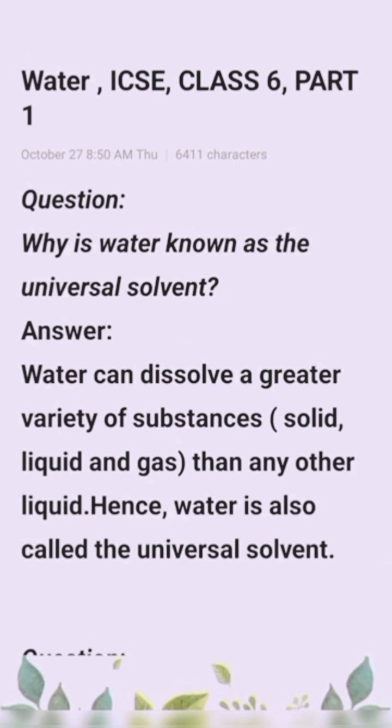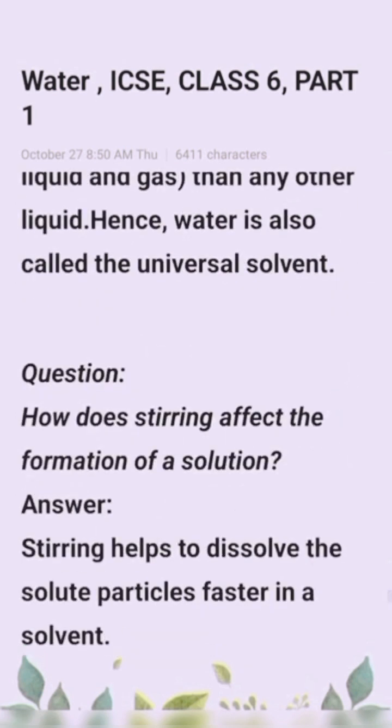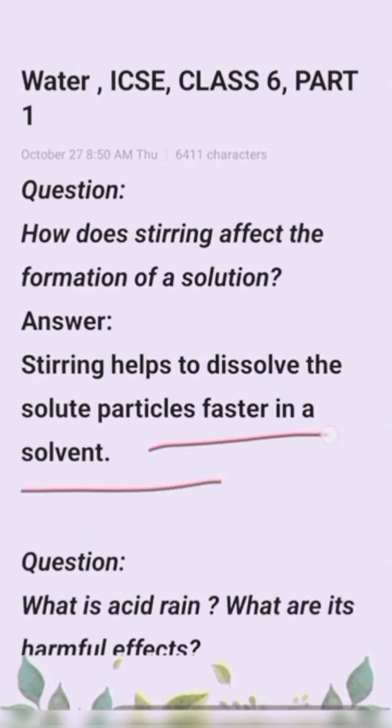Hence, water is also called the universal solvent, that is a very important solvent on the earth. Okay, next question: how does stirring affect the formation of solution? Stirring helps to dissolve the solute particles faster in a solvent. Okay, faster in the solvent. It is the most important line.